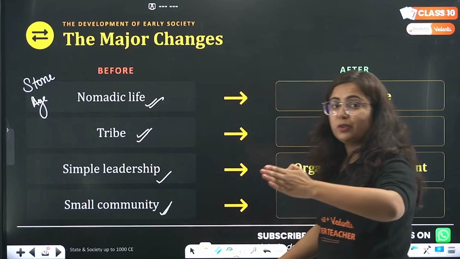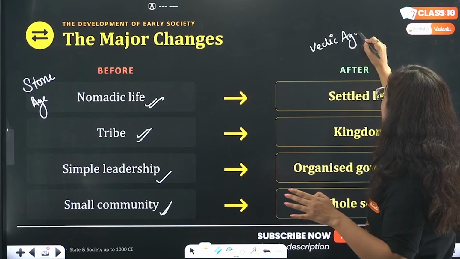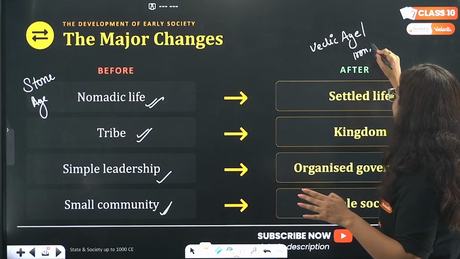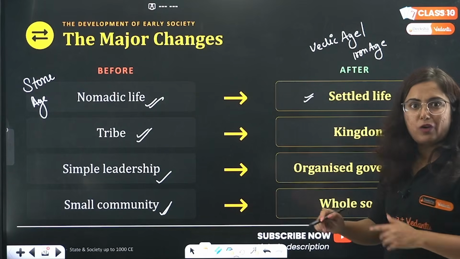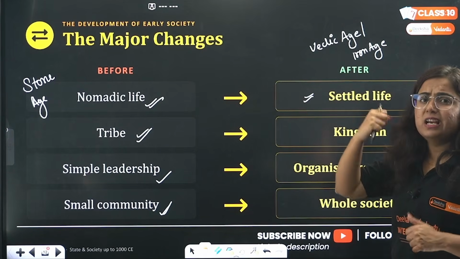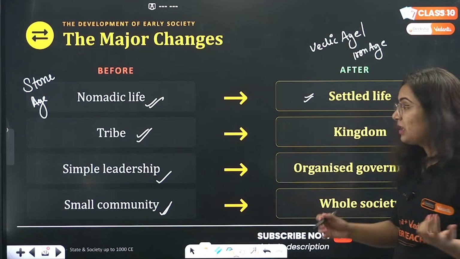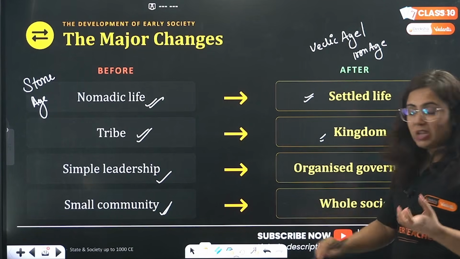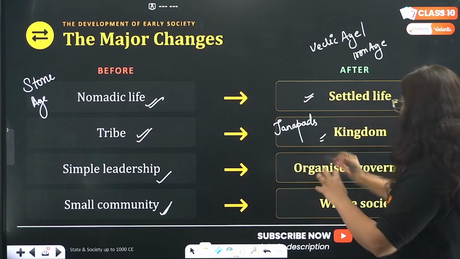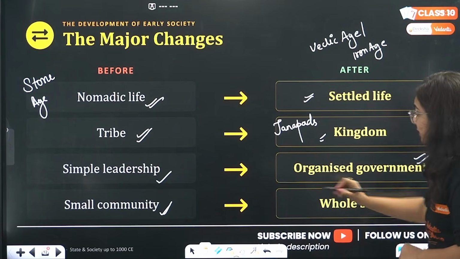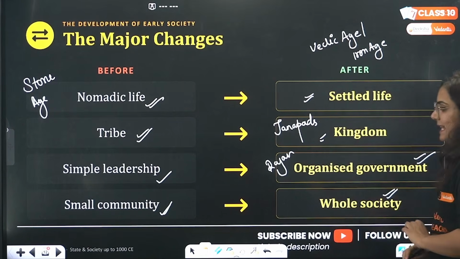But after that, what happened with the arrival of this Vedic age, or I can say with the arrival of this Iron Age, we will see that people started settling down. Why? Again, what increased? The cultivation increased, the population grew, and the population became settled. Kingdoms were being made. As I told you, the Janpads came into presence. There was organized government. The role of Rajan came into picture, and there was a whole society.